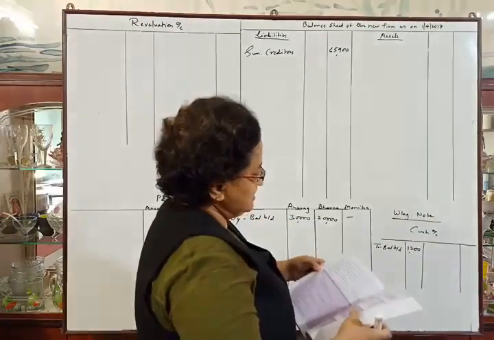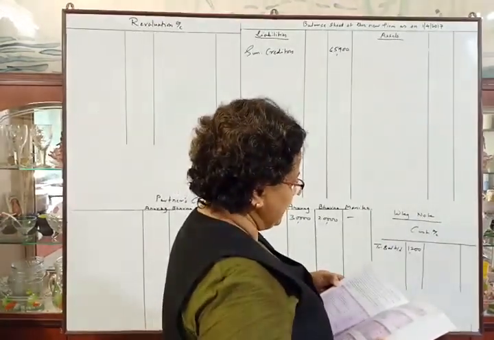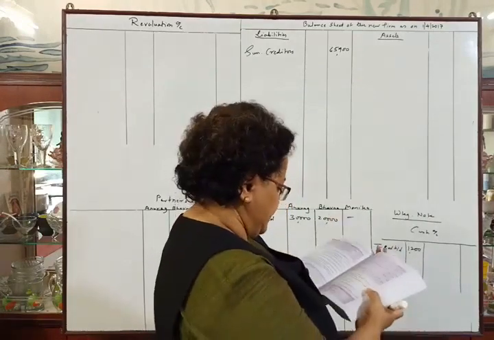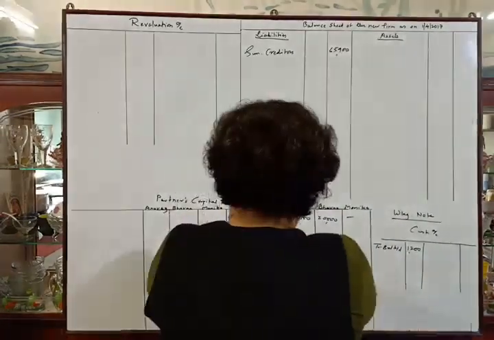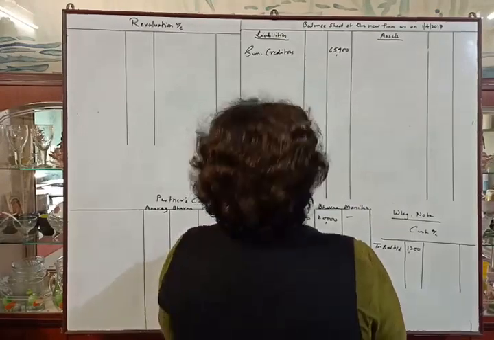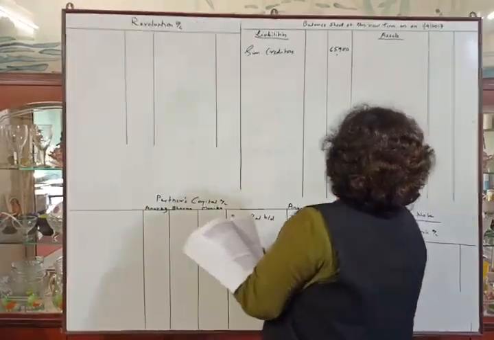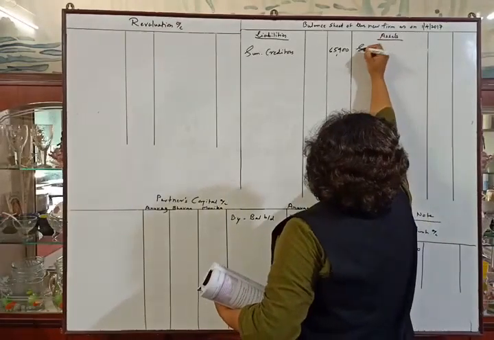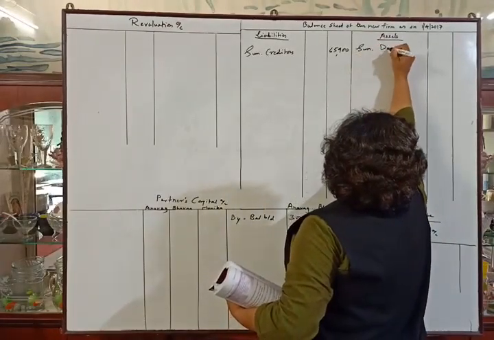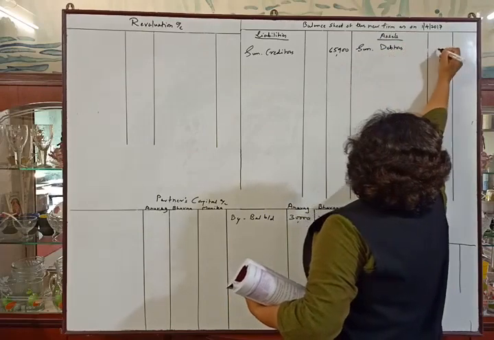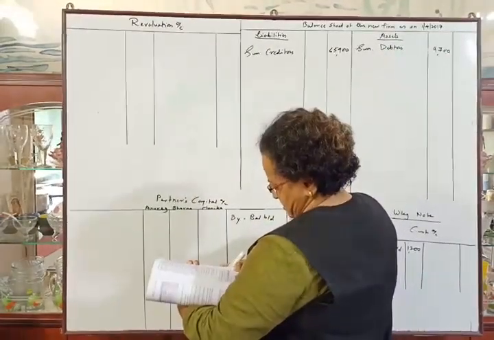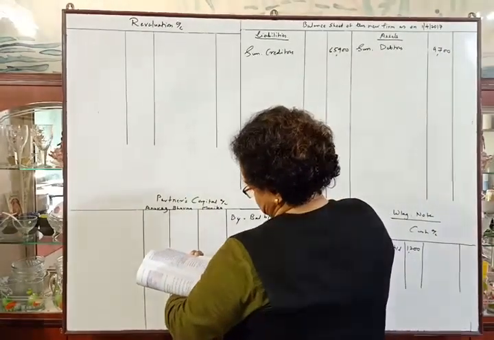There are adjustments on stock, plant and machinery, debtors and building. So amounts will be in inner column. Sundry debtors rupees 9,700. Then stock 20,000.